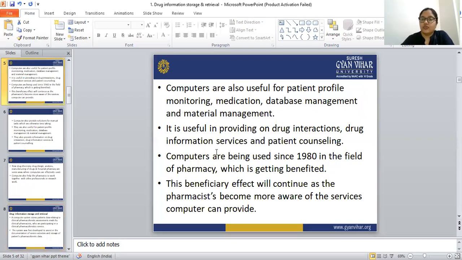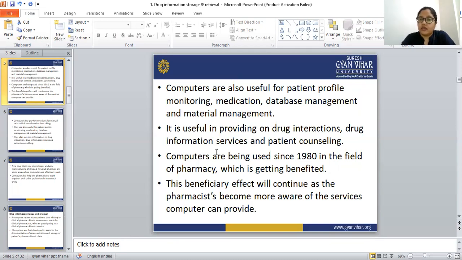Computers are also useful for patient profile monitoring, medication, database management, and material management. How is the computer useful in patient profile monitoring? Because all the scanning and X-rays are nowadays possible with computers. The patient profile, ECG, and all we can monitor through the computer. And in medication also, computers play a major role.